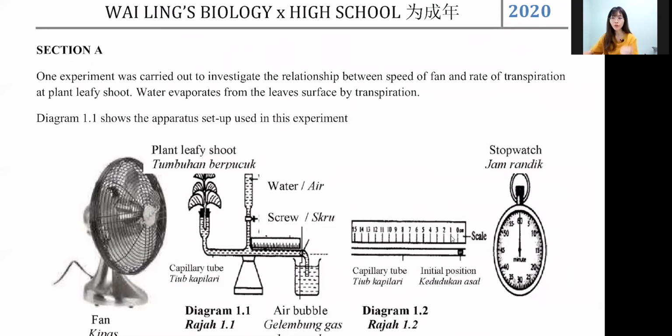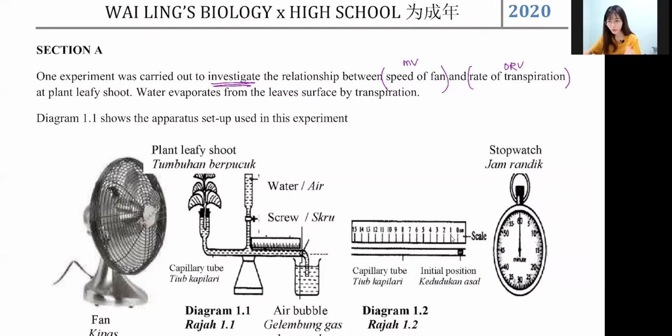Okay, how do you find your MV and ORV? Usually it's the word behind investigate or the effect of, or the relationship, right? Okay, over here it says what? Speed of fan. So speed of fan is what? Your MV. Next one, rate of transpiration. As I mentioned, when you see the word rate of, it is what? Operational responding variable, ORV.